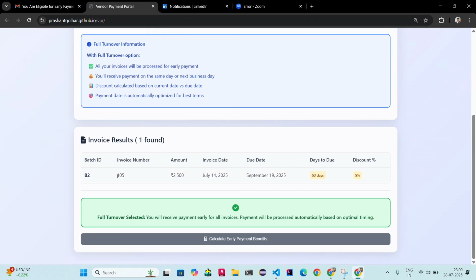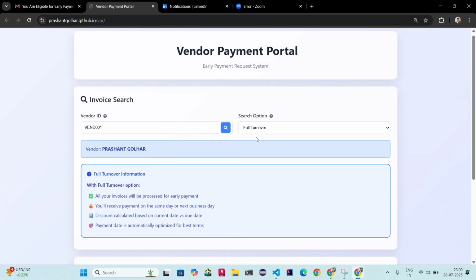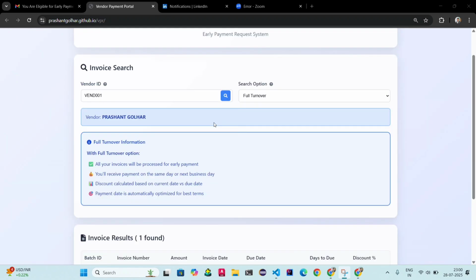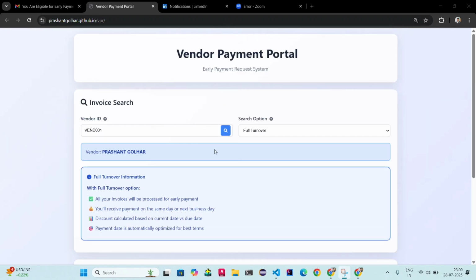Here you can see for the full turnover, the vendor doesn't have the option to choose the payment date, because full turnover payment will be disbursed on the same day or next business day from the vendor request date.